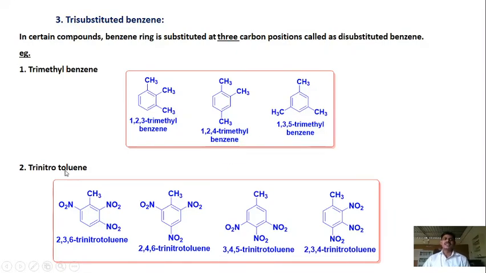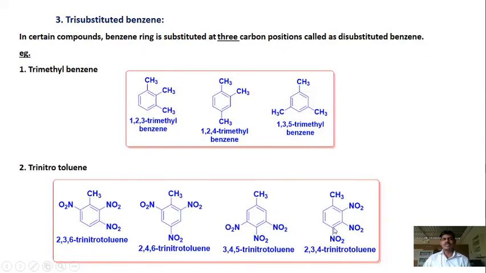Another example is trinitrotoluene. Here we have different isomers. Here 2 nitro groups are ortho to the methyl group, and one is meta to the methyl group. So here the name is 2,3,6-trinitrotoluene, and again 2,4,6-trinitrotoluene. Here 2,3,4-trinitrotoluene. Sorry, 3,4,5-trinitrotoluene. Here 2,3,4-trinitrotoluene.